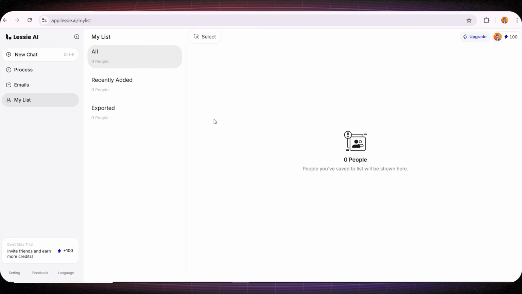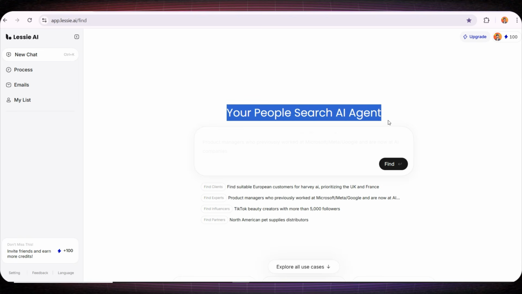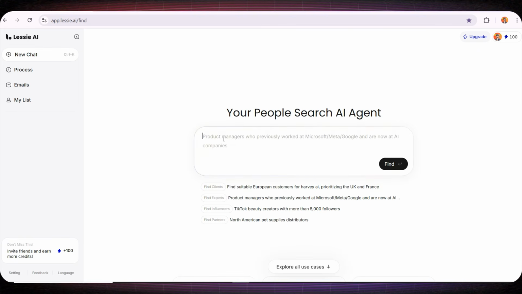Now let's look at a real practical example so you can truly understand how powerful this tool is. First, I'm going to the New Chat tab. For example, let's say I have experience designing digital products, and I want to offer my services to beginners who are looking for designers to regularly create products for their stores, whether on Etsy or Amazon.